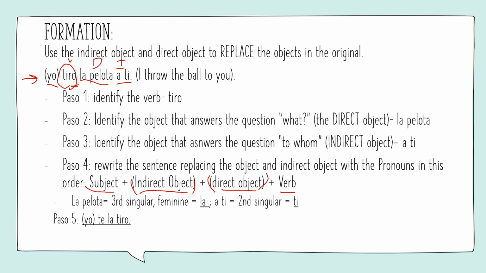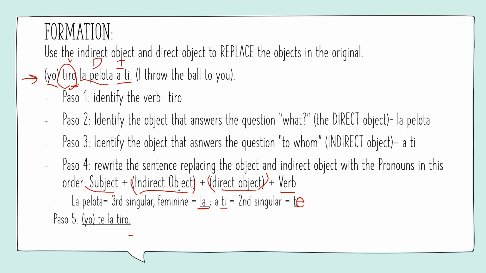So let's identify both of these things and replace them. La pelota, your direct object, is third person singular and it's feminine, so we choose the pronoun la. So if you need a refresher on those pronouns, they're on a couple slides back. Then for the indirect object, we have a ti. Ti is second person, so we're going to replace it actually with te, not ti. Whoops. Let's just fix that, pretend it never happened.